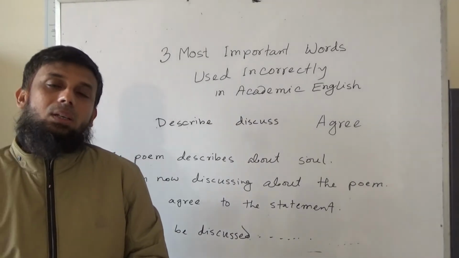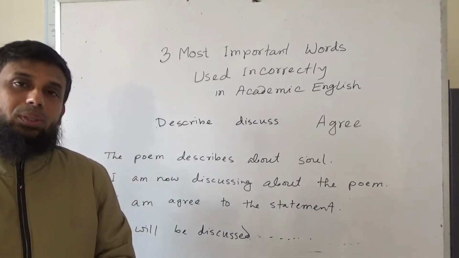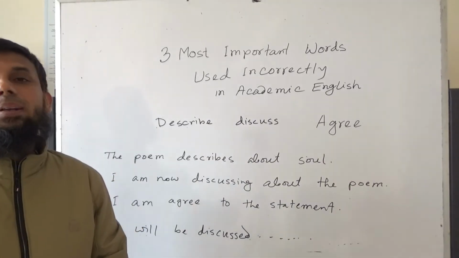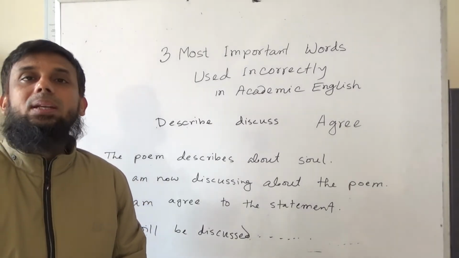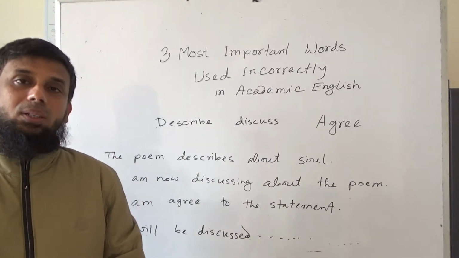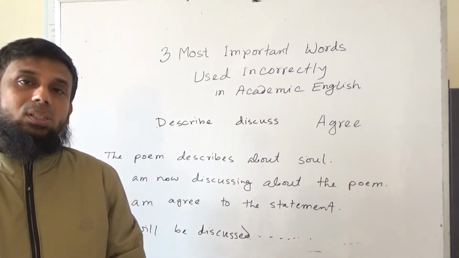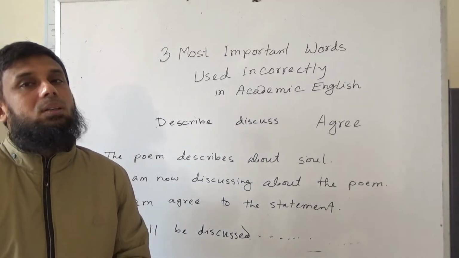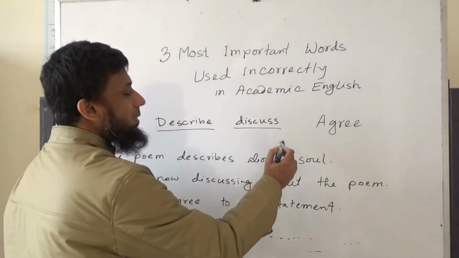We have been discussing common mistakes in academic English. In this lesson I'll talk about three words which we normally find at the beginning of any academic essay, and we find that the students use them incorrectly. As these words frequently occur at the beginning of an essay or academic English writing, the examiners become disappointed and it influences the score. So the most frequently and incorrectly used words are describe, discuss and agree.